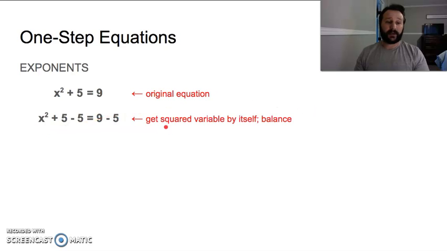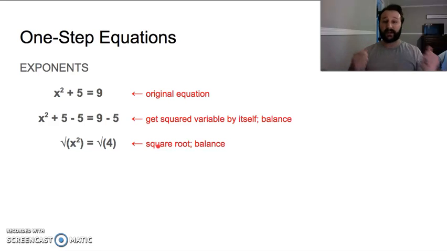So we get the squared variable by itself. To do that, we have to balance the equation. So if we're going to get x quarantined, let's balance this. So subtract 5 from both sides. That leaves us with x squared on one side and 4 on the other. And what we do is we square root both sides. That leaves us with x equals 2.